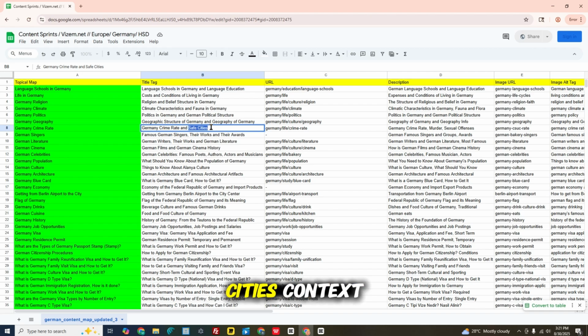So in the safe cities context, we can add the entities of the cities and rank them among all the cities of Germany. And for the most important ones, we can connect with our core section or any visa article. So if you need to include certain types of entities in your semantic content network, you can use these types of opportunities as well. Here we have an entity attribute pair and also an entity set.